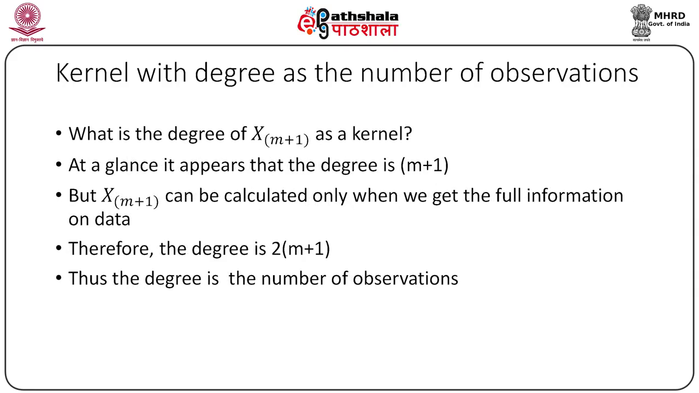So, what is the degree of this kernel? Is it m plus 1 or something else? Actually, X ordered (m+1) can be calculated only when we know the entire data. Thus, X ordered (m+1) is a function of x1, x2, ..., xn. Thus, the degree of the kernel is n. Thus, degree of kernel can be small n, but in such a case, U-statistic cannot be improved further. That is, if we start with some kernel phi, then we get the same as the U-statistic.